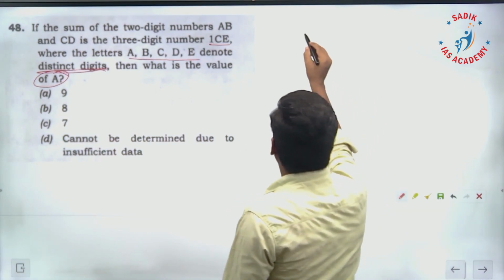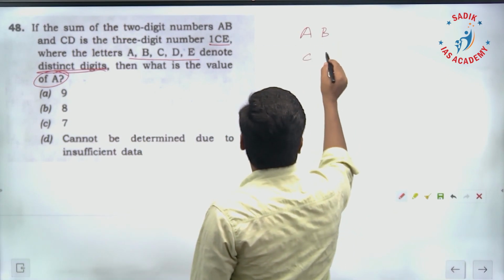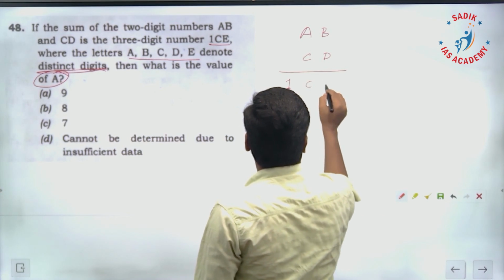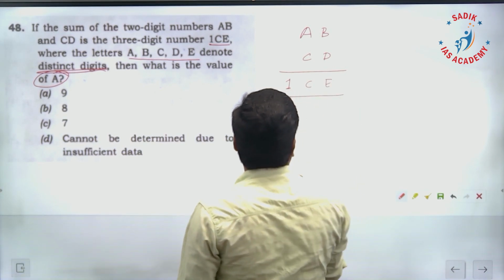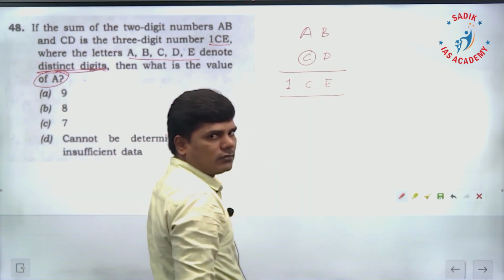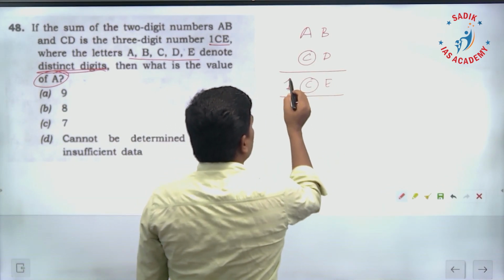What are they doing? AB and CD, they are adding and they are getting 1CE. That means whatever number comes here, that is coming here as well, and it becomes a 3-digit number.